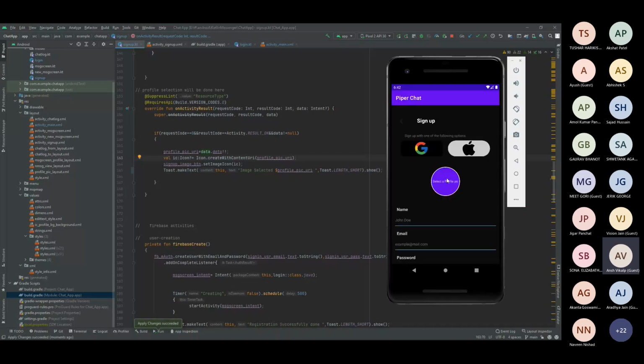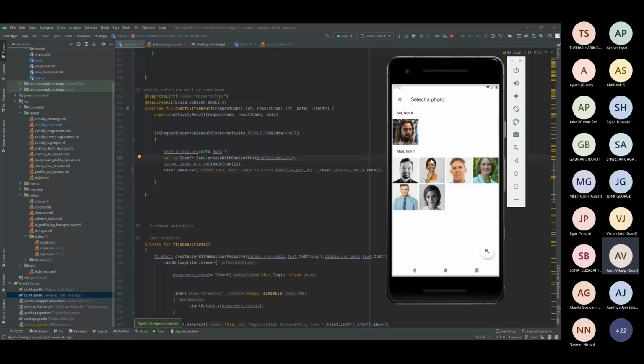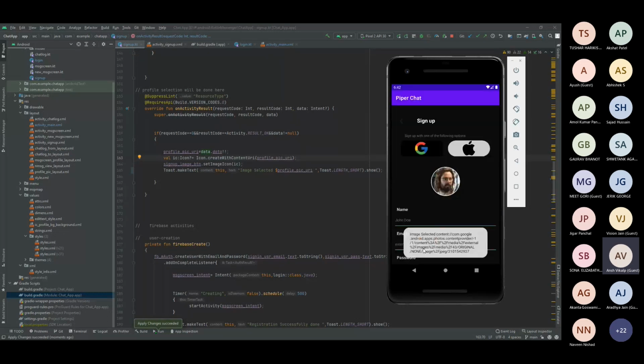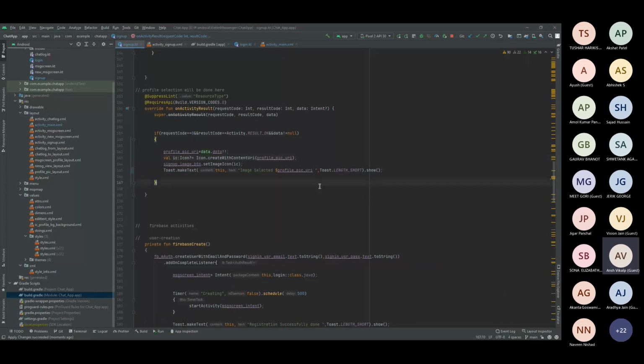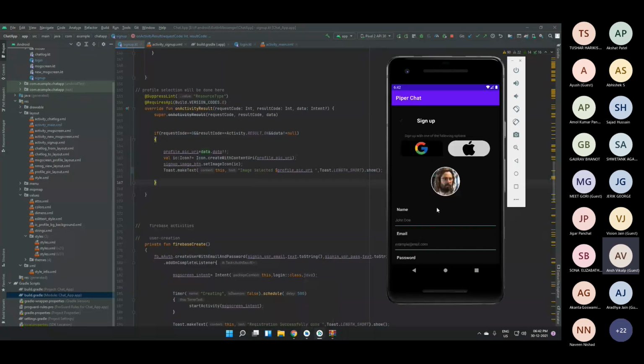So see, as I select any pic, for example, I select this pic, you can see a random string. Yeah, so this is the local file path. Now, why do we want the local file path? Just to check if I have selected any image. We want assurance that the user has selected an image, because if the user has not selected any image, it will be null again here. We don't want that. We want every user to be registered with a profile photo. So this is what I have done.